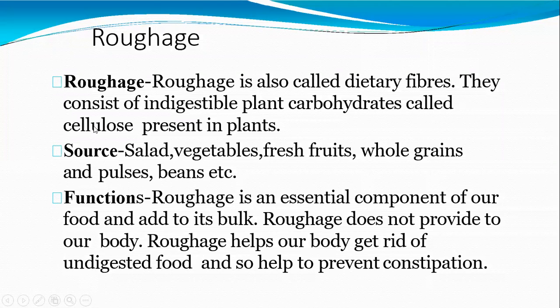Now we are going to discuss roughages. Roughages are also called detritus fibers. They consist of the indigestible plant carbohydrate called cellulose. The cellulose is present in plant leaves, so mostly we take leafy vegetables, which contain roughages, simply fiber materials. The sources of roughage are salad, vegetables, fresh fruits, whole grains, pulses, beans, etc. These are all sources of roughages.